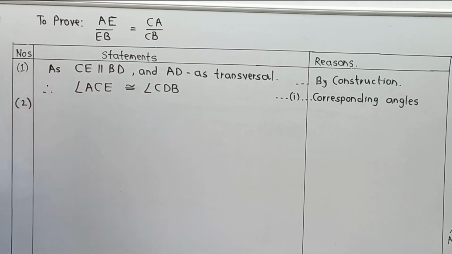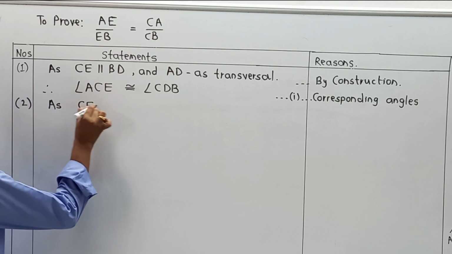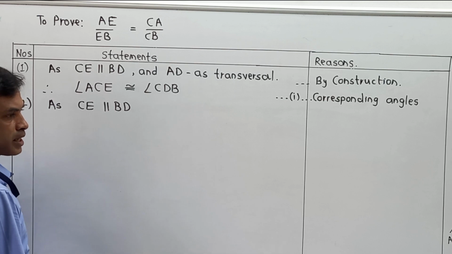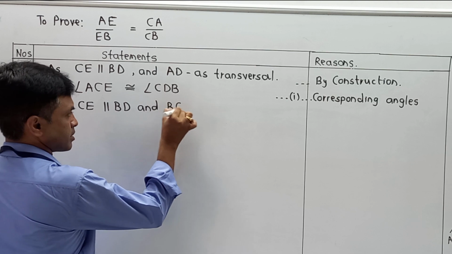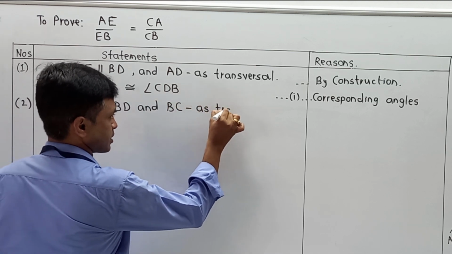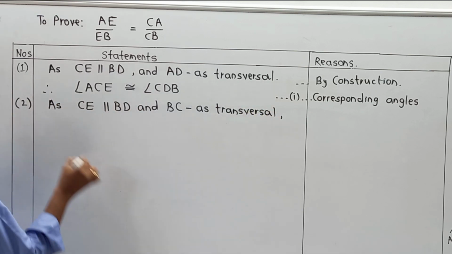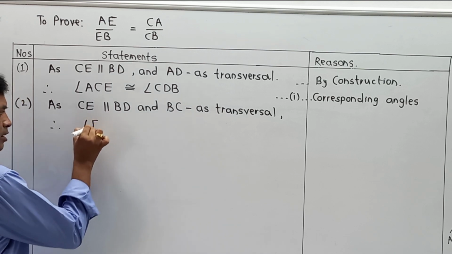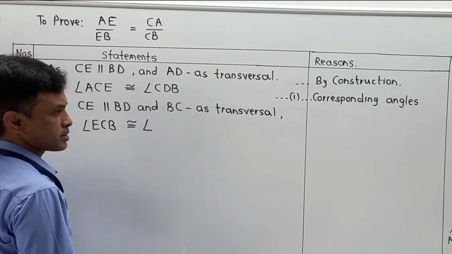Here in the second category we also know that CE is parallel to BD, and BC acts as a transversal. Therefore, angle ECB is congruent to angle CBD.